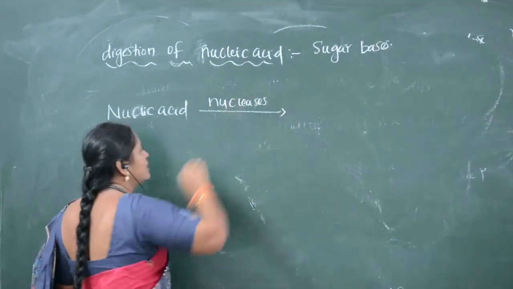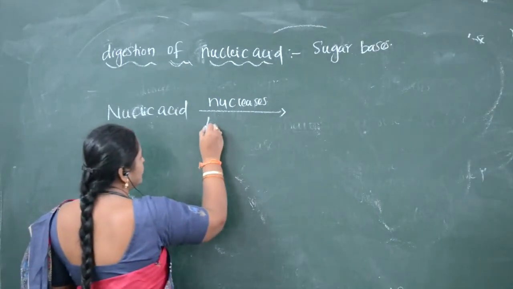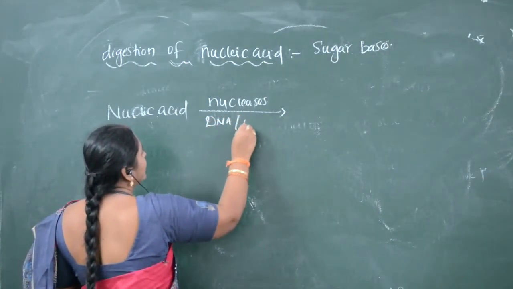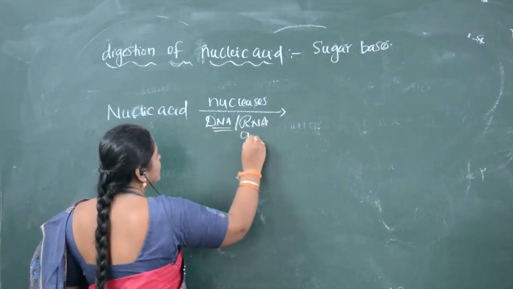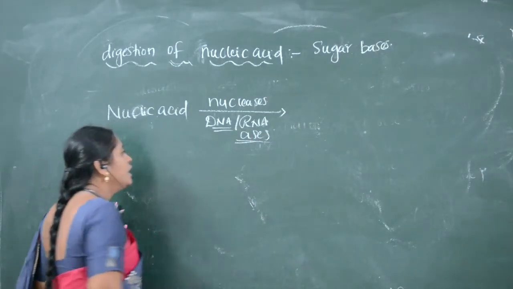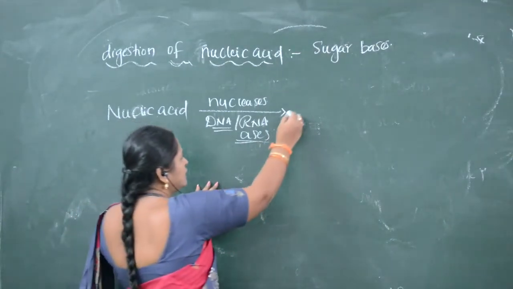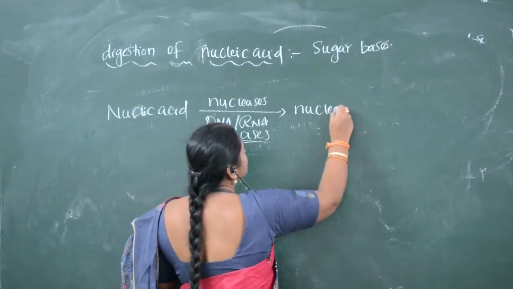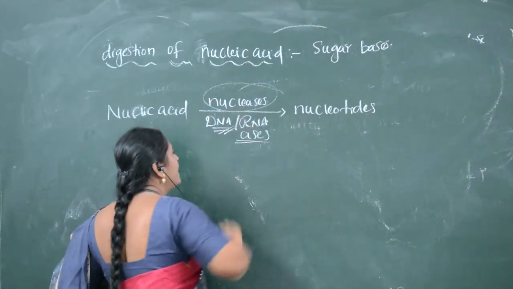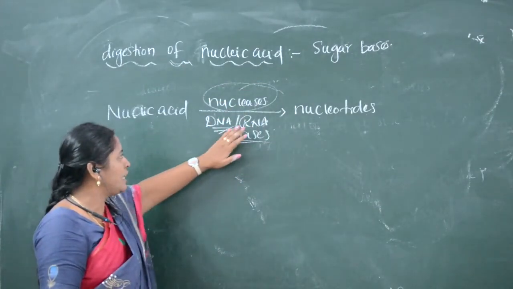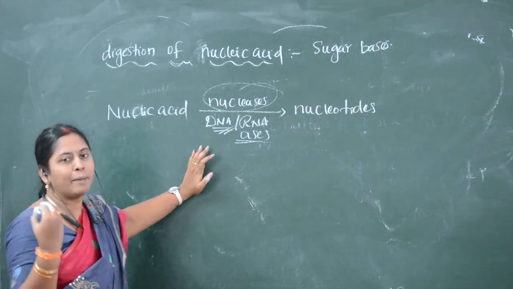So nucleases act on nucleic acids, that is, DNAs and RNAs; the nucleases are DNAses and RNases. Nucleic acid is converted to nucleotides by the enzyme called nucleases of DNA and RNA, which is the enzyme present in the pancreatic juice.